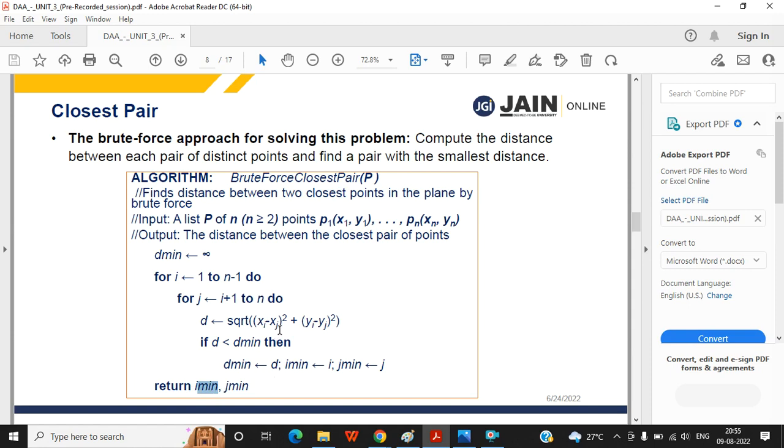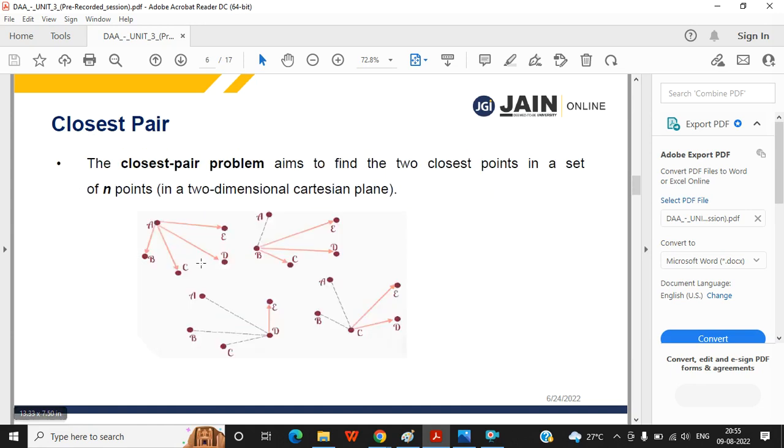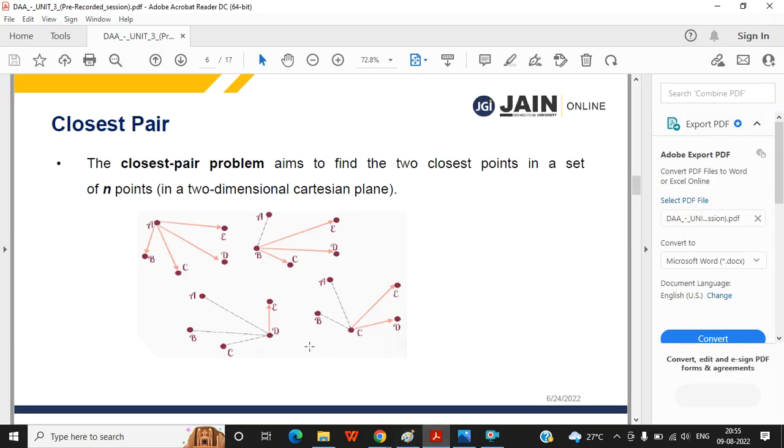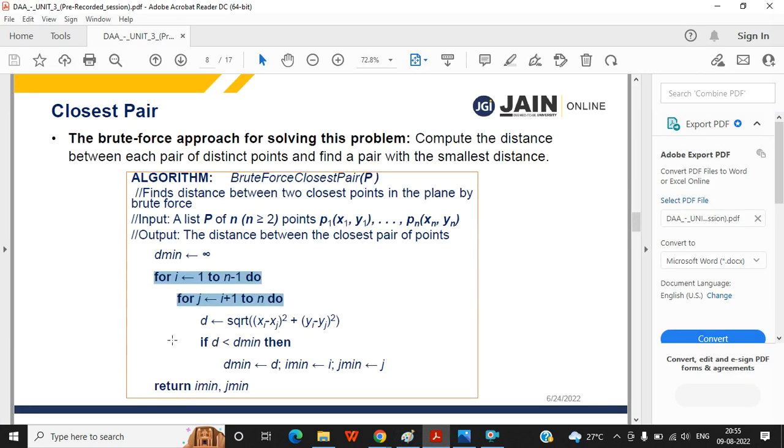Now tell me, looking at this, what will be the complexity? You are telling factorial? Something like that. Now tell me, what will be the complexity?